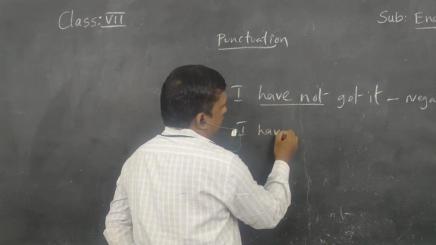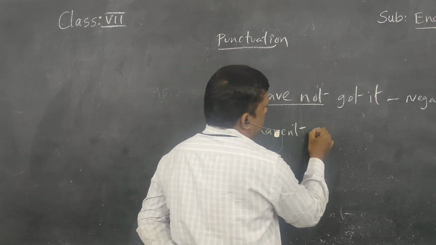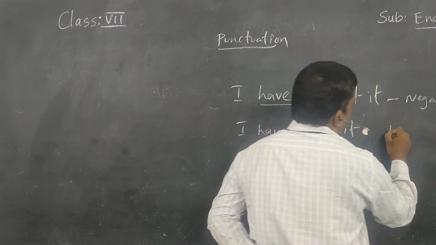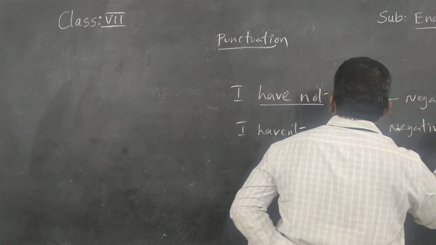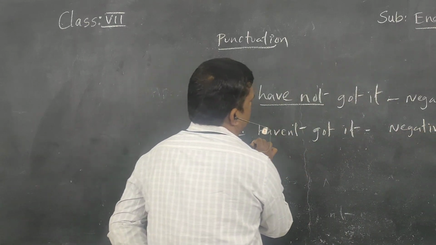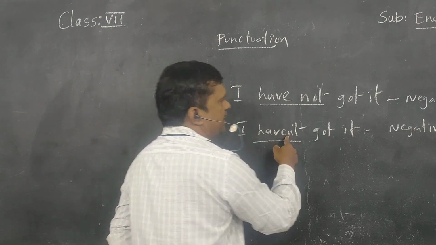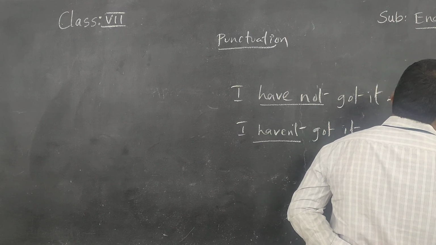I haven't got it. This is negative. Here this is a contraction. Have not becomes haven't. Yes, it is a contraction.